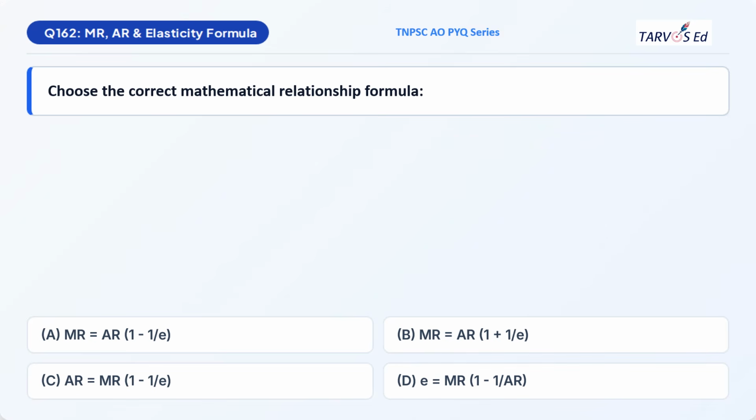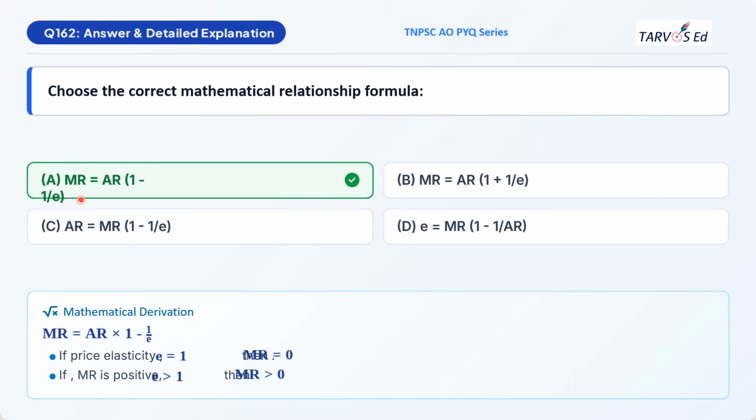So the correct option will be option A. Marginal revenue is equal to average revenue multiplied by 1 minus 1 divided by E. They can also represent it as marginal revenue is equal to average revenue multiplied by E minus 1 divided by E. Okay, they can also ask this formula.